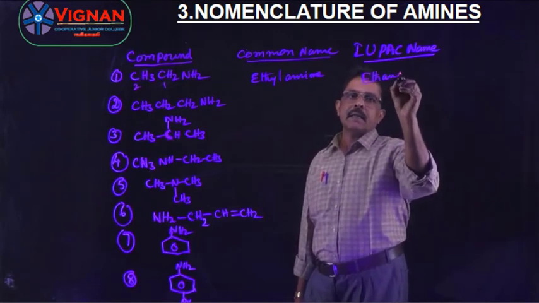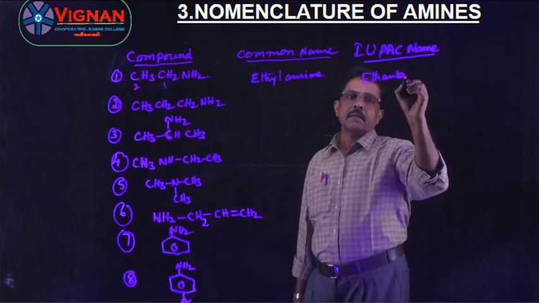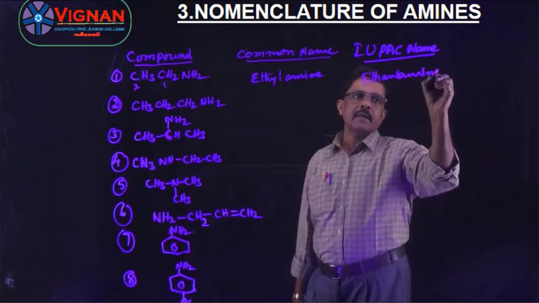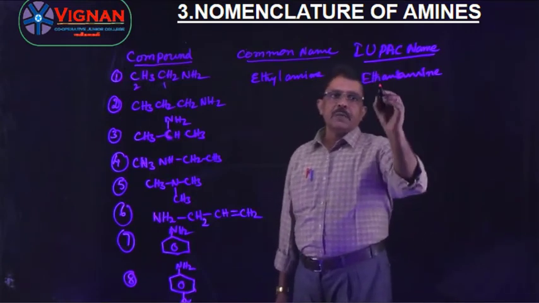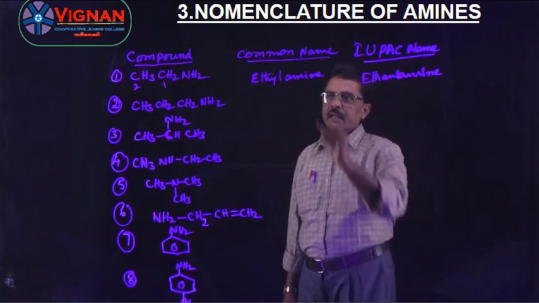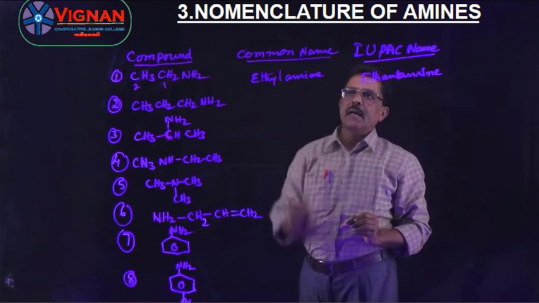Single bonds are there and the terminal E is replaced by amine. So the IUPAC name is alkanamine, and the common name of amines is alkyl amine.